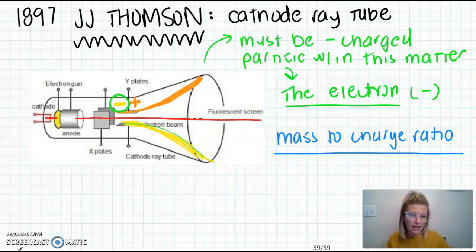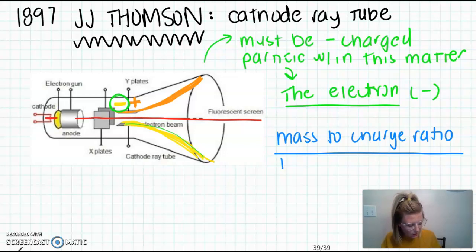And is there any mass to that, which is what would make it be considered matter? Because remember, we defined matter as anything that takes up space and has mass. So he was interested in finding out, is the electron considered matter? Right? And so he did this by determining how much the cathode rays bent when he varied the voltage, okay? And again, the mass to charge ratio.